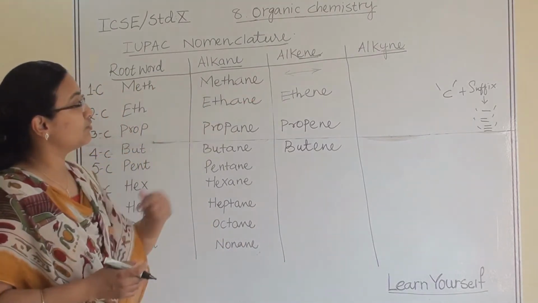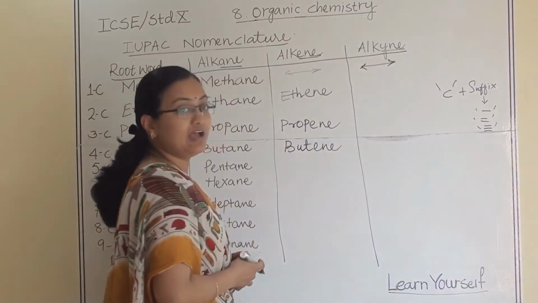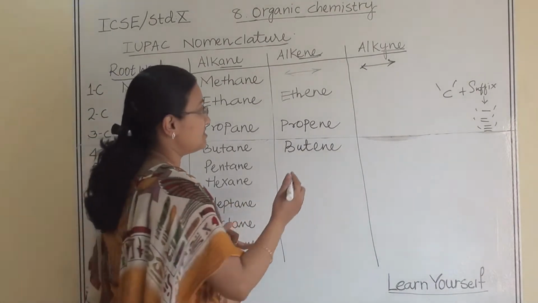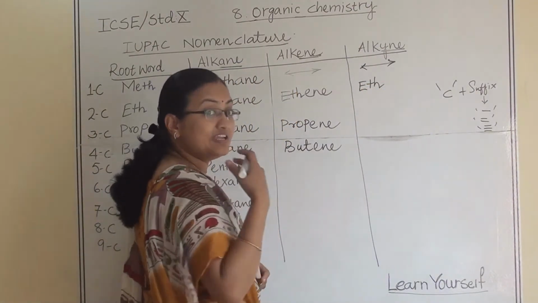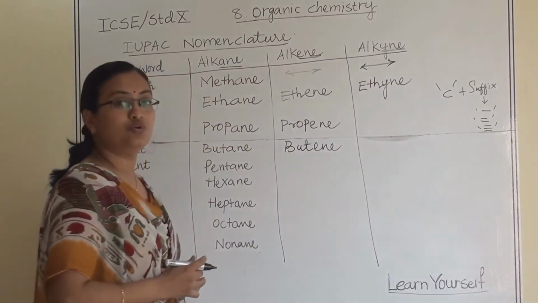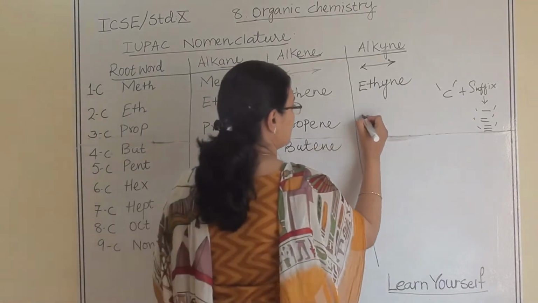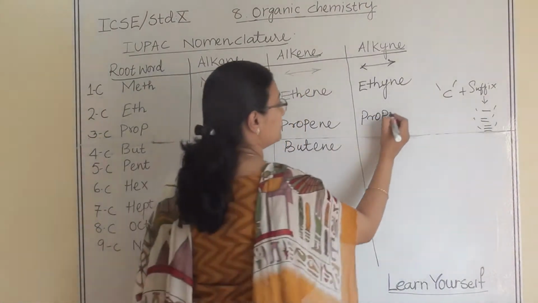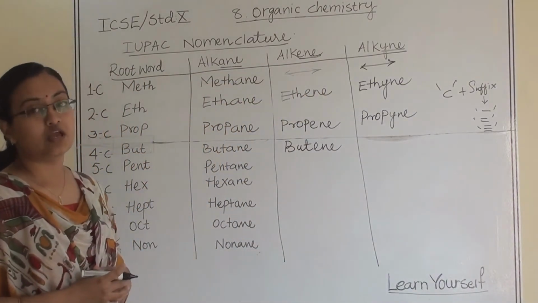Now let us go for alkyne. There is no first member in alkyne series also. So when there are two carbon atoms in a structure, we are going to use eth, and there is a triple bond. The suffix will be yne. So it will be ethyne. When there are three carbon atoms, then we are going to use prop, and for a triple bond, we are going to use suffix yne. So it is going to be propyne.